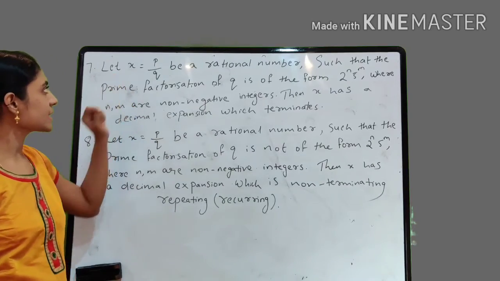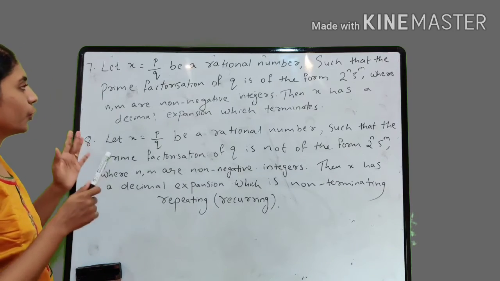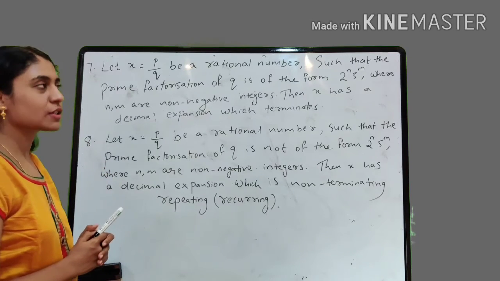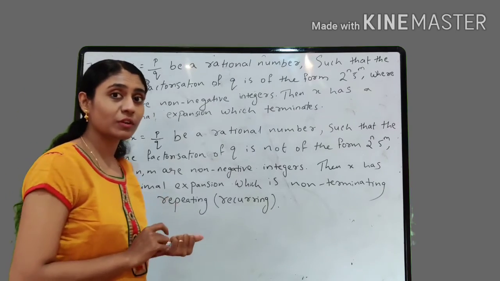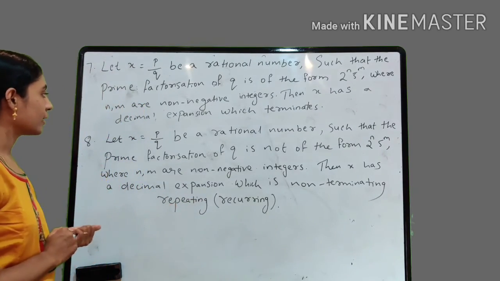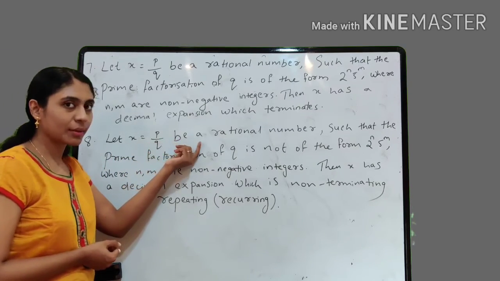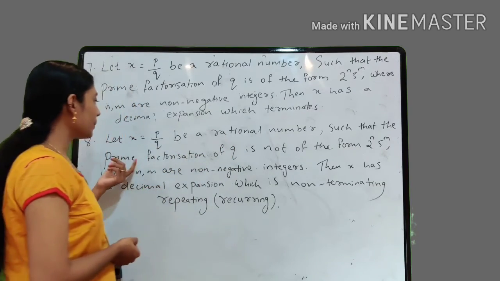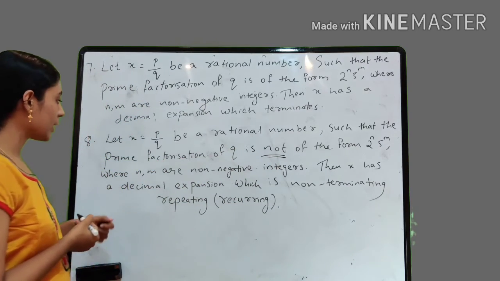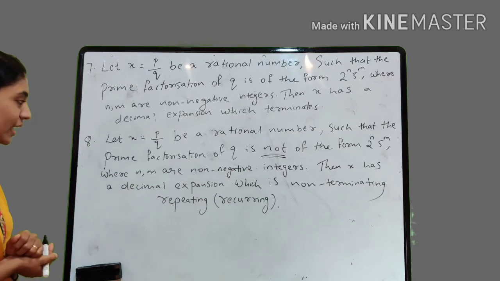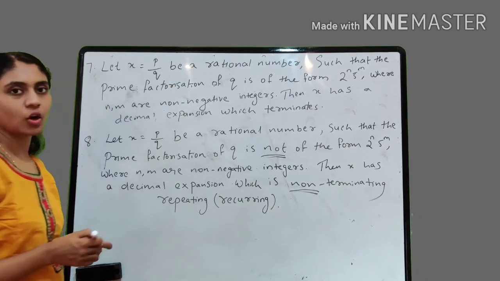Next theorem, let x is equal to p by q be a rational number such that the prime factorization of q is of the form 2 raised to n into 5 raised to m, where n, m are non-negative integers. Then x has a decimal expansion which terminates. And the last theorem in our first chapter, real numbers, that is, let x is equal to p by q be a rational number such that the prime factorization of q is not of the form 2 raised to n into 5 raised to m, where n, m are non-negative integers. Then x has a decimal expansion which is non-terminating, repeating or recurring.